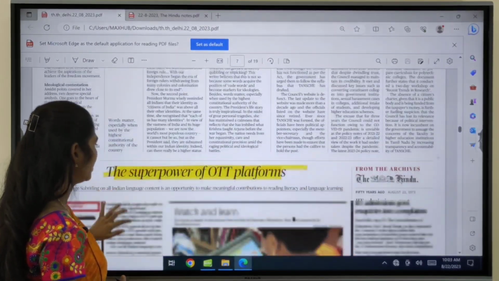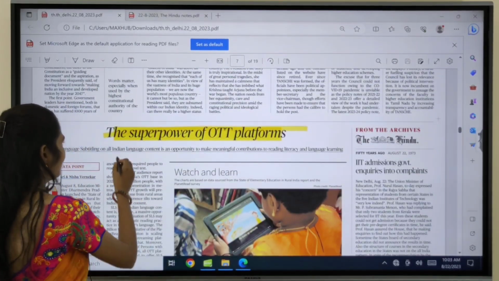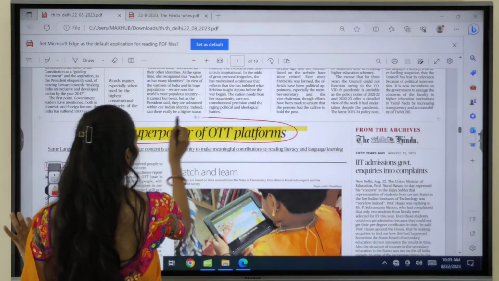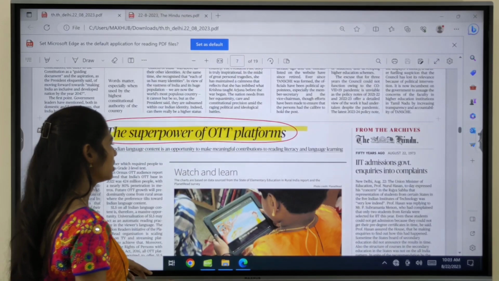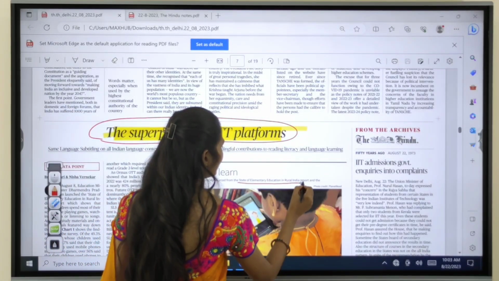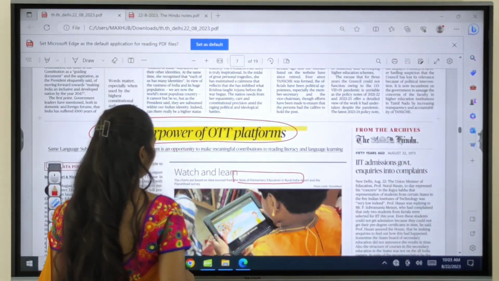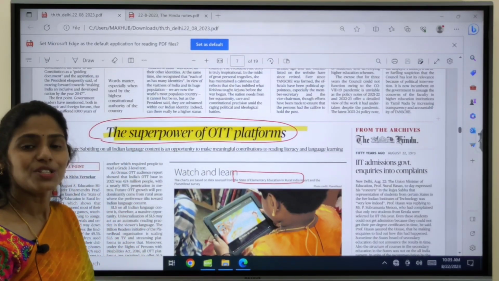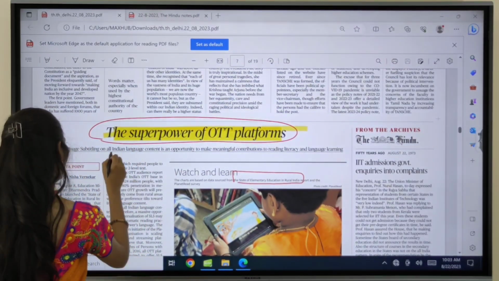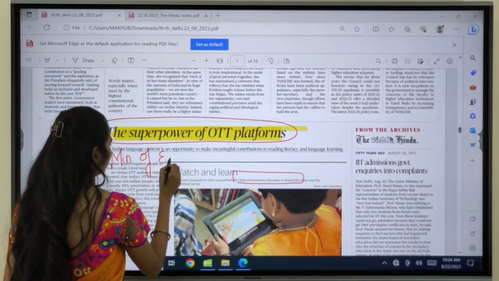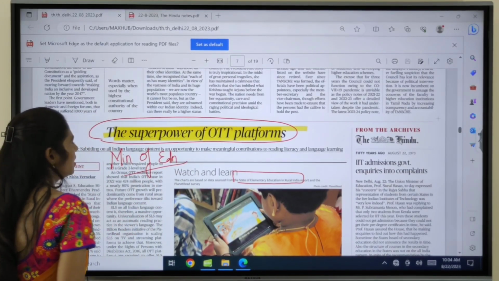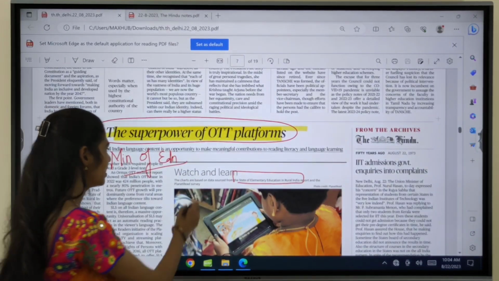And if you move forward, you can see an article about the superpower of OTT platforms. Actually, this article is talking about the State of Elementary Education in Rural India report. Recently, the Ministry of Education released this report.